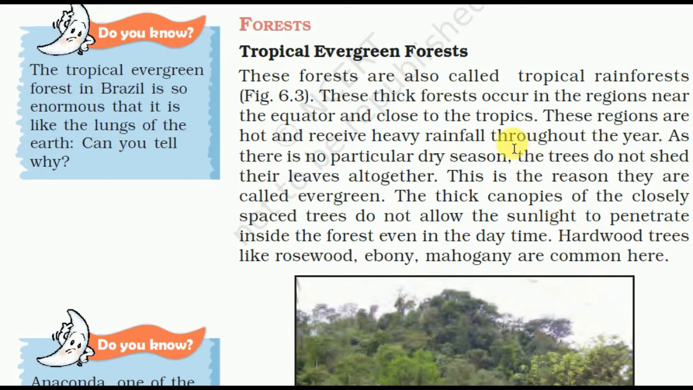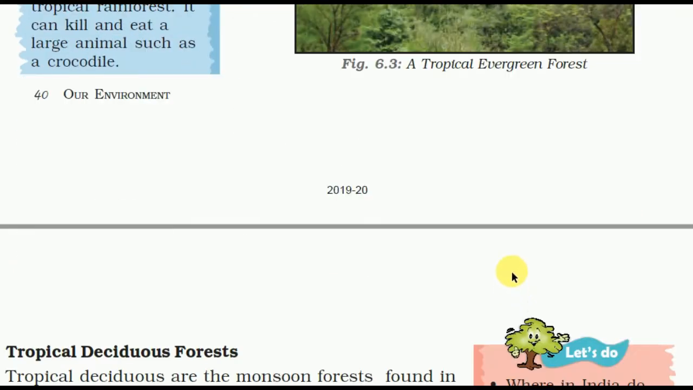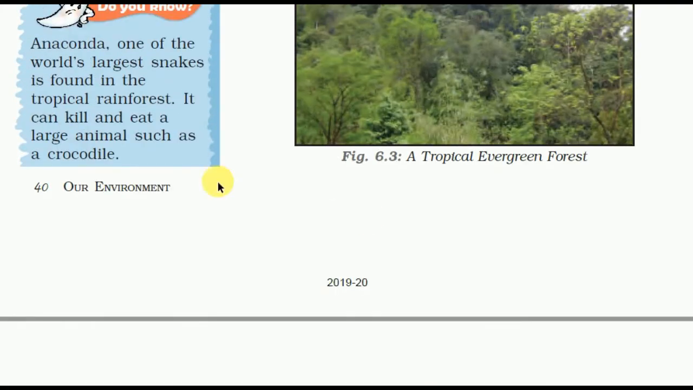Hardwood trees like rosewood, ebony, mahogany are common here. Anaconda is one of the world's largest snakes and is found in the tropical rainforest. It can kill and eat a large animal such as a crocodile.